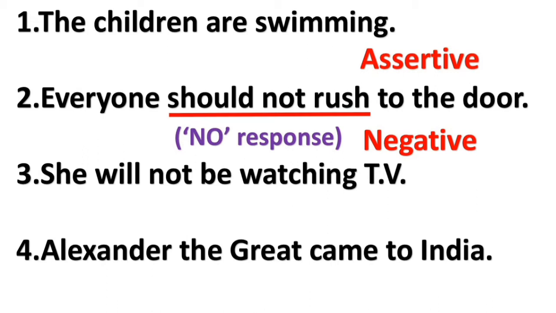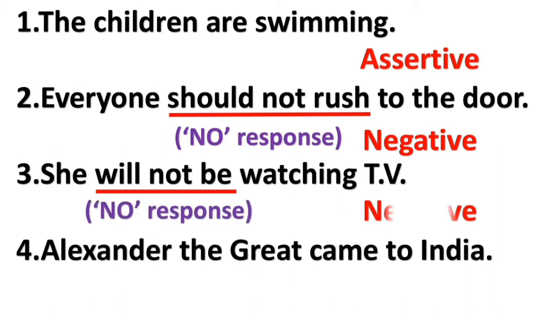Similarly, third and fourth one. Third one is, she will not be watching TV. Students, can you tell me, is it assertive or negative? She will not be watching TV. "Will not be." So, it's a negative statement. Fourth one is, Alexander the Great came to India. Yes, it ends with a full stop, and declares something positively. So, it's an assertive sentence.